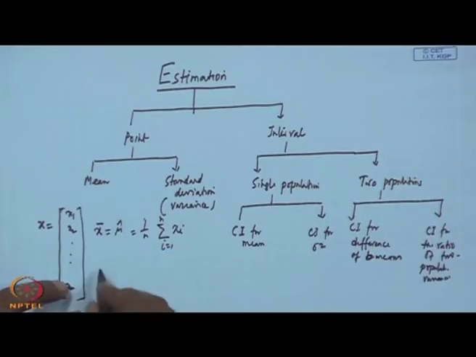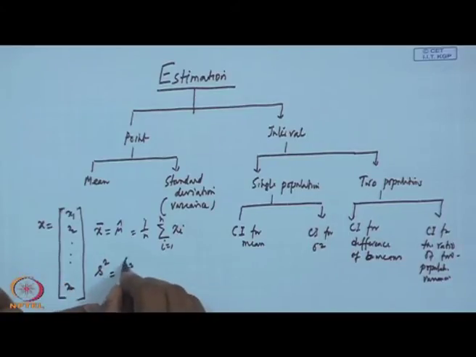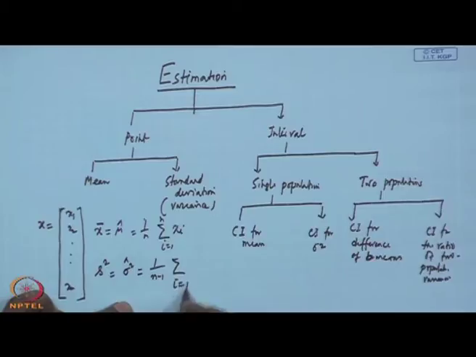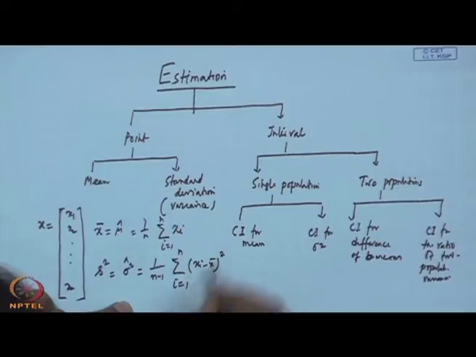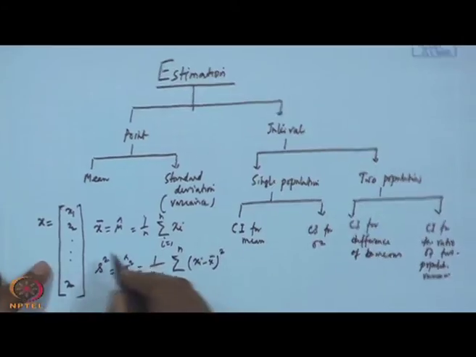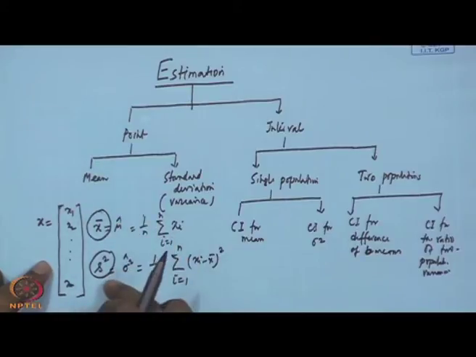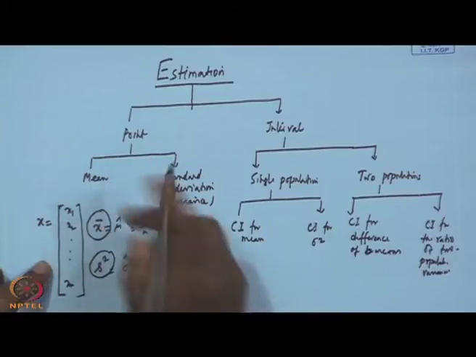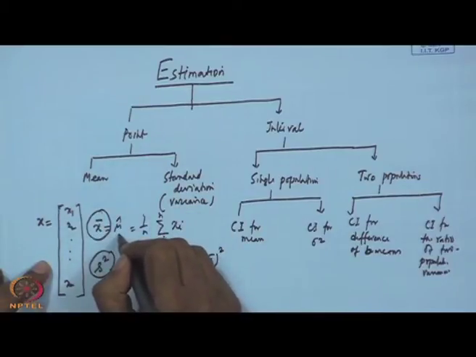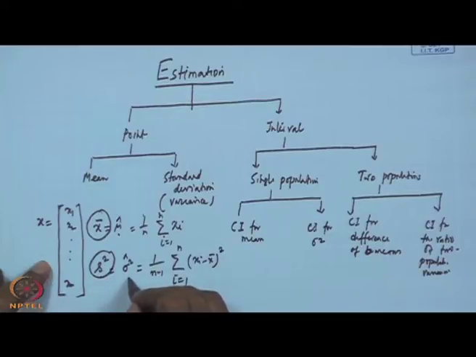Similarly, we will calculate the sample variance, the estimate of population variance, which is 1 over n minus 1 times the sum over i equal to 1 to n of xi minus x bar square. When you collect a sample and compute x bar as well as s square from the sample, this is your point estimate. So, x bar is the point estimate of mu, s square is the point estimate of sigma square.